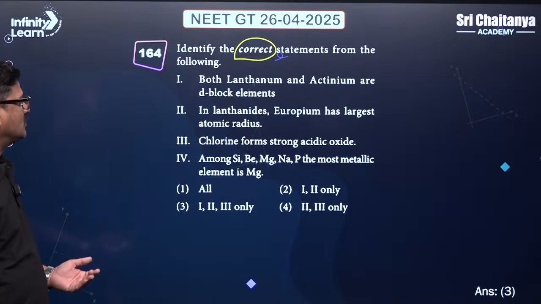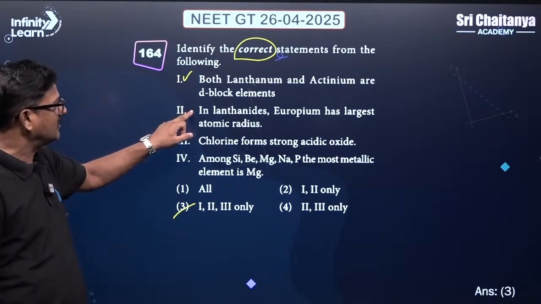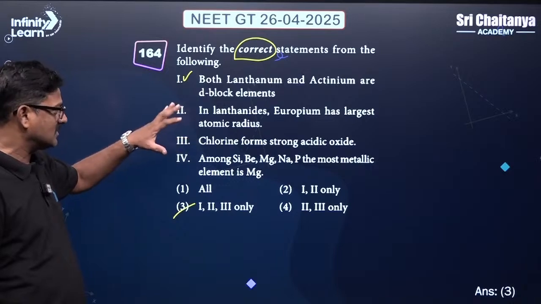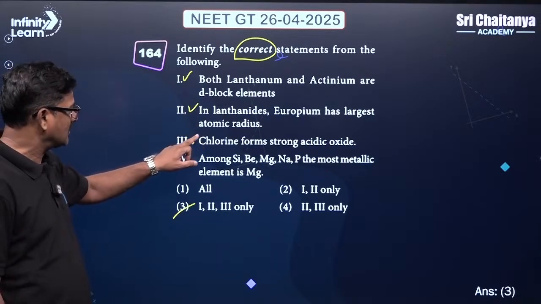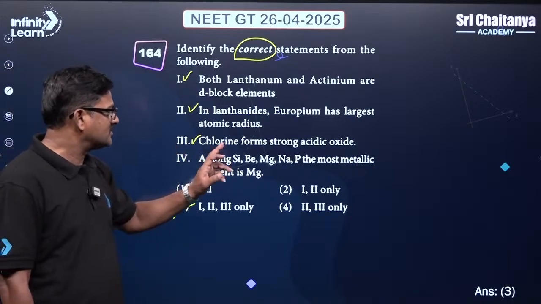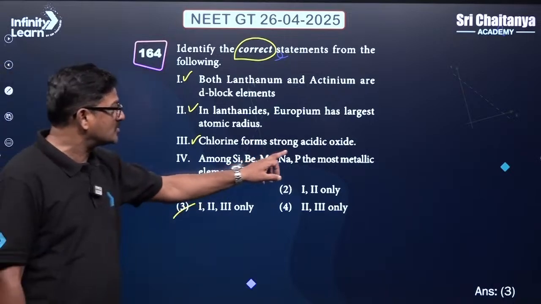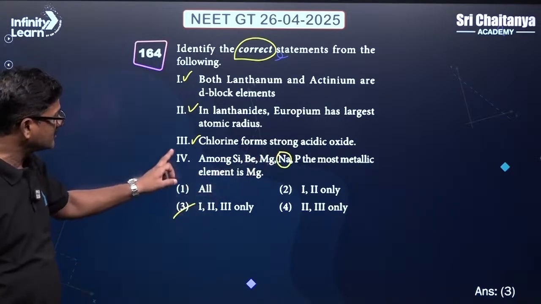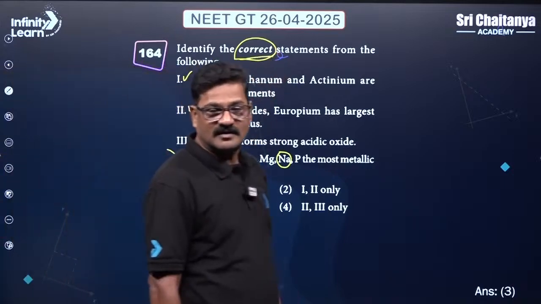Okay, so all statements here are correct. The lanthanide europium is the largest element, and chlorine forms a strongly acidic oxide, correct. Among silicon, beryllium, magnesium, sodium and phosphorus, the most metallic element is sodium, not magnesium, so that statement is not actually correct. Okay, you are asked to find the correct statement.